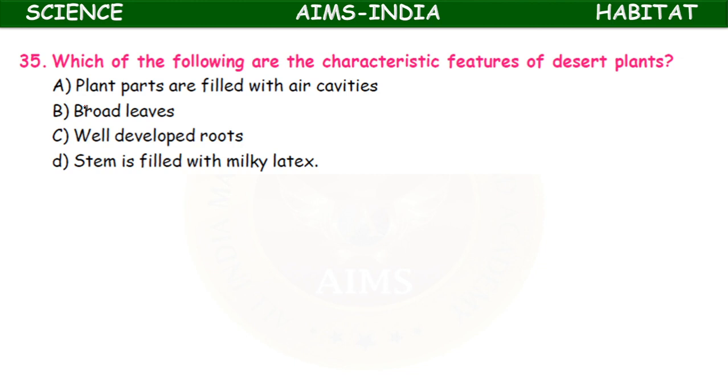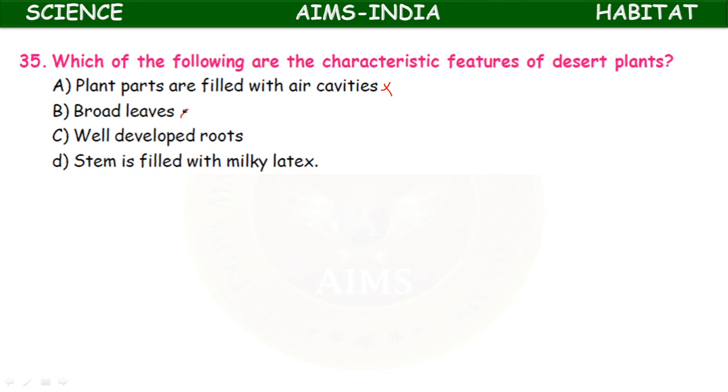Which of the following are the characteristic features of desert plants? Plant pods are filled with air cavities, broad leaves, well developed roots, stem is filled with milky latex. The plant pods filled with air cavities is wrong.